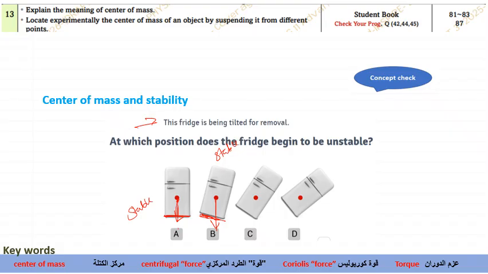Even in this case it is stable. You draw the baseline and draw the vertical line. The vertical line passes through the baseline, so again this will be stable. Now, which is unstable? When you draw a vertical line, if it does not pass through the baseline, obviously it is unstable. So this is the case where we have instability. Okay, so this will be the answer.